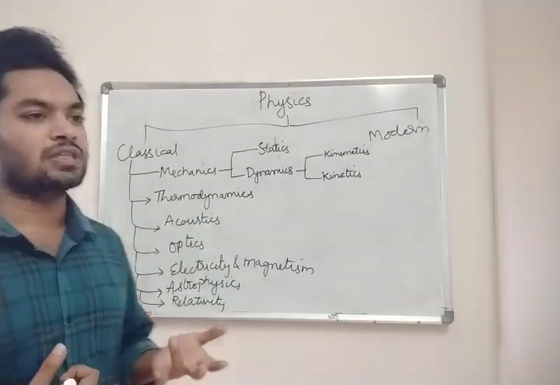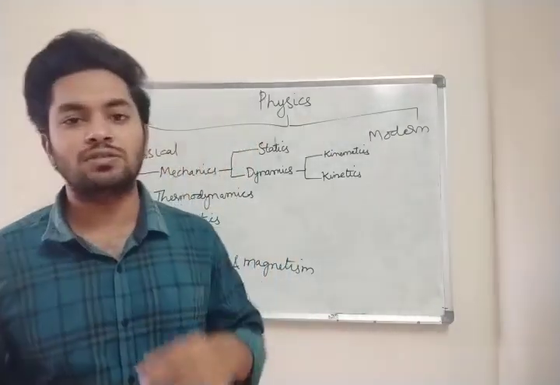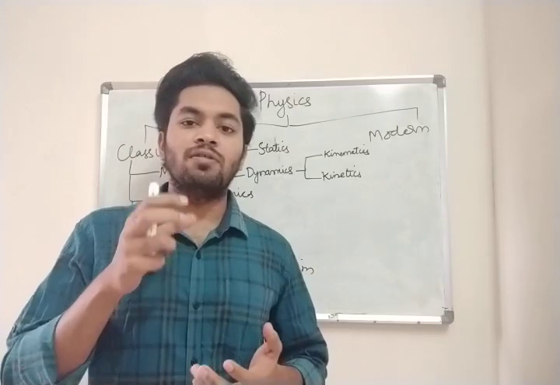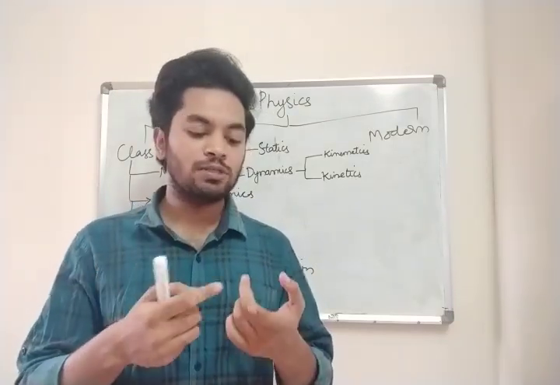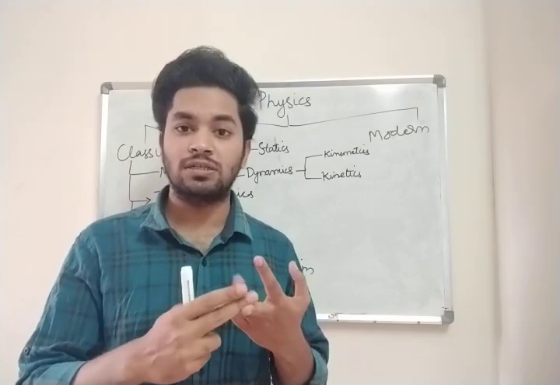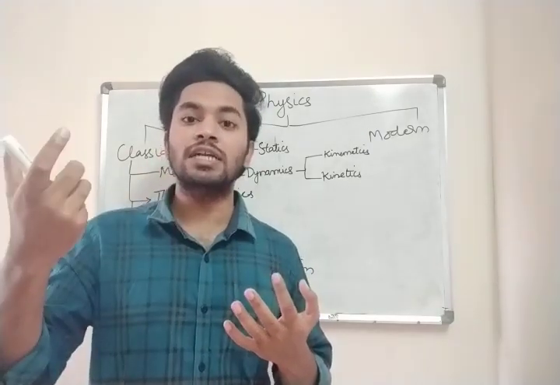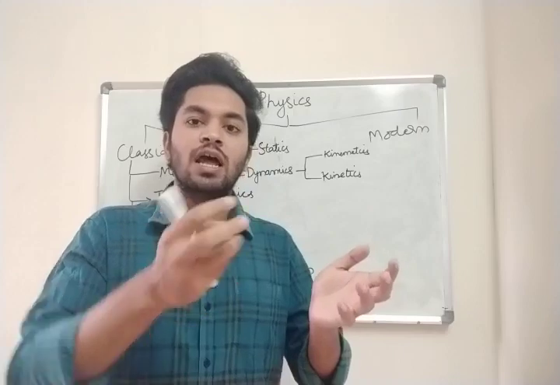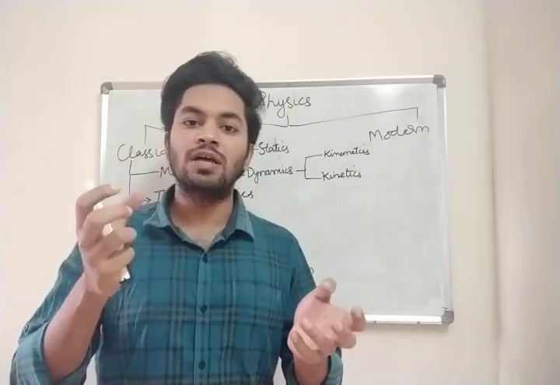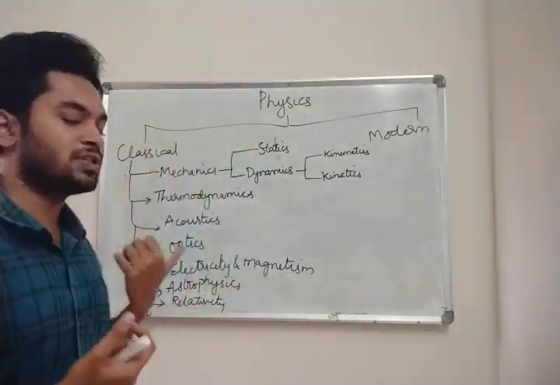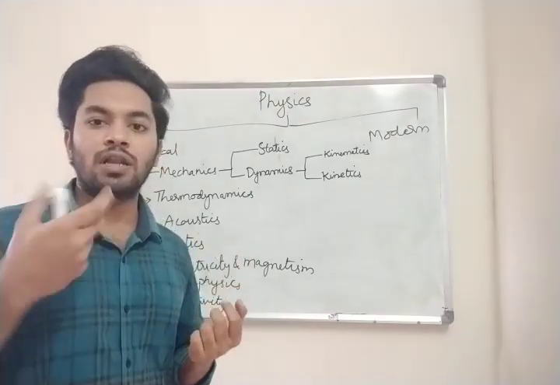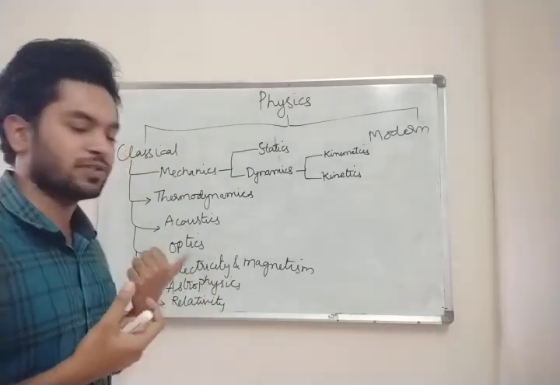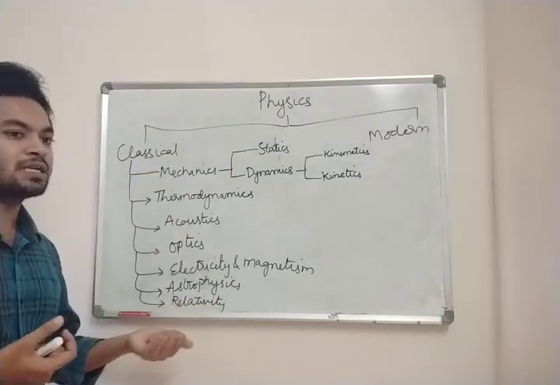Next, astrophysics. What does astrophysics mean? The science related to heavenly bodies. Heavenly bodies means, suppose you have your planets, your stars and sun. The physics related to them, the mass of the sun and the calculations related to them. This study is called astrophysics, which is outside Earth, in space. What your NASA and ISRO do is astrophysics. Clear?